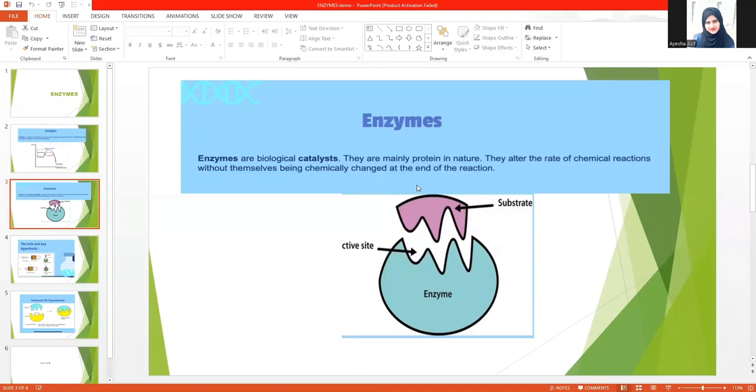Here you can see the diagram of substrate. This is the diagram of substrate, and this is enzyme. So enzymes are supremely selective in who they bind to, and they modify according to their specialty. Here the question arises in our mind: how does a tiny enzyme speed up the biochemical reaction? Basically, enzymes perform a very crucial task by lowering the activation energy of any reaction.